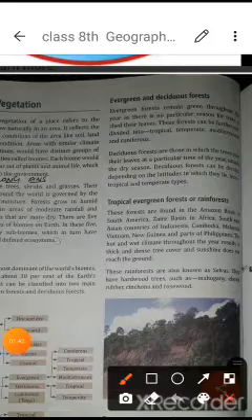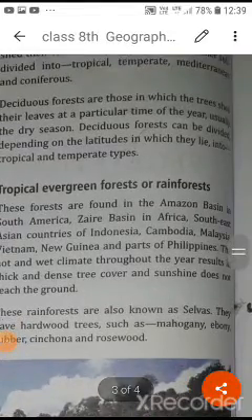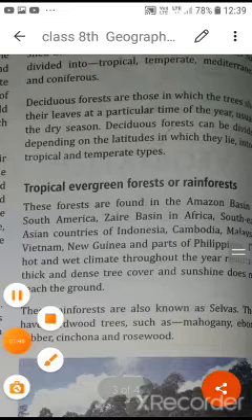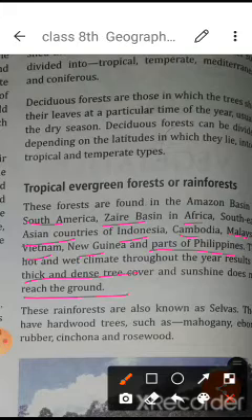These forests are found especially in the Amazon basin, the Zaire basin in Africa, and Southeast Asian countries like Indonesia, Cambodia, Malaysia, Vietnam, New Guinea, and parts of the Philippines. The hot and wet climate throughout the year results in thick and dense trees. Now what are the characteristics of these trees? They are thick and dense, so no other kinds of plants can grow there.